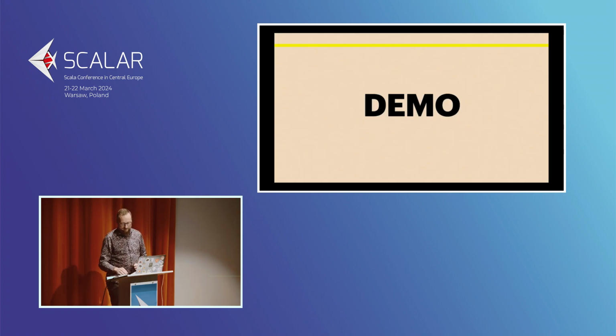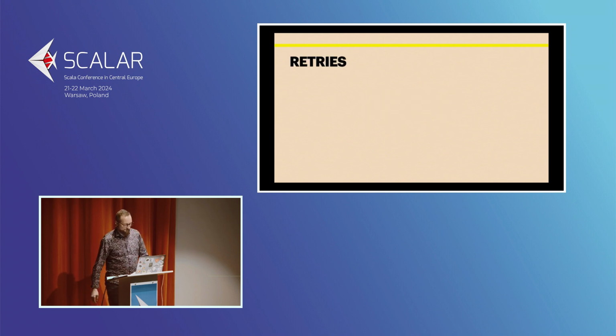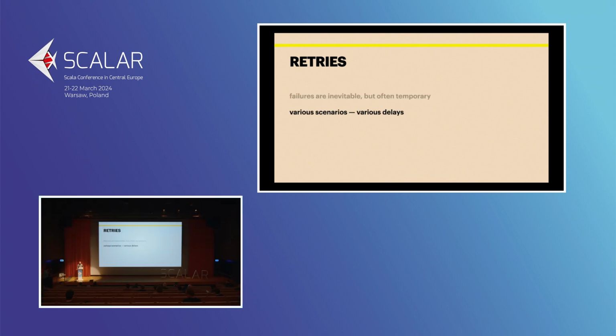The other thing I wanted to talk about is retries, which are also there in Gears, so you'll be able to compare. I also would like to give you some more background, like why retries at all. If you are performing any operations, they are going to fail at some point. So failures are really inevitable. And you need to have a way to deal with them, but they are also often temporary. So this means that whenever you encounter a failure, it might be worth retrying. And you can have various scenarios for failures, so that might require various delays between the subsequent retries.